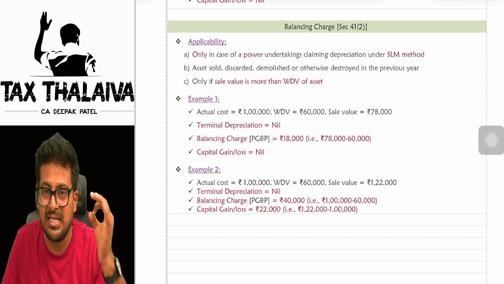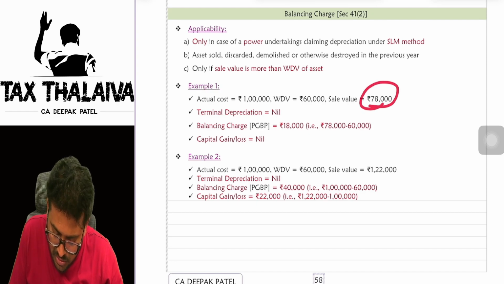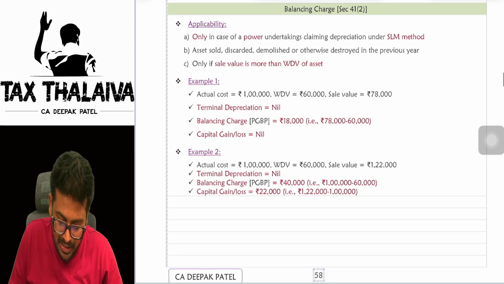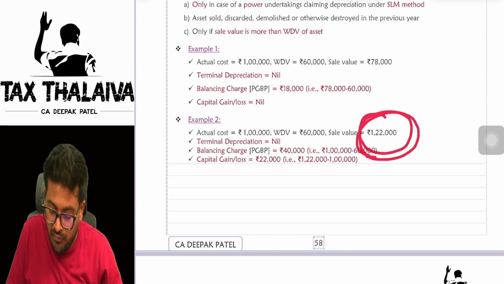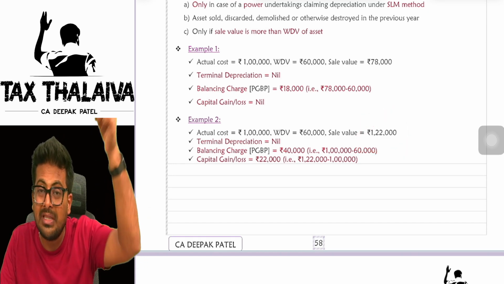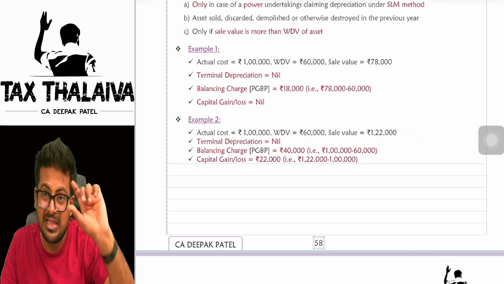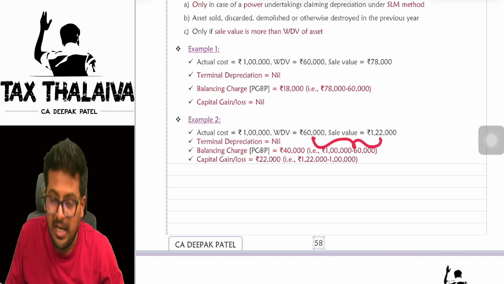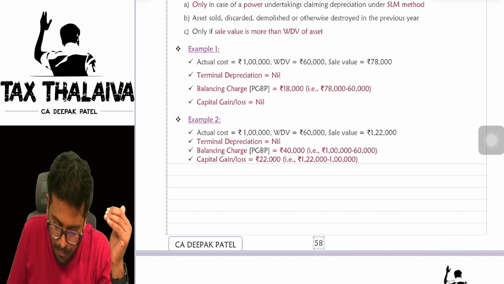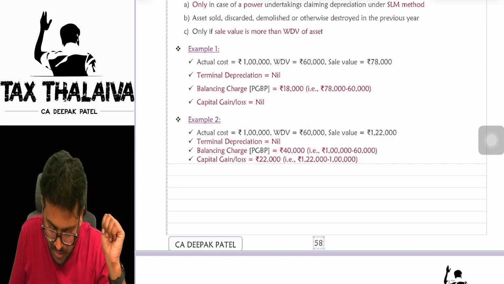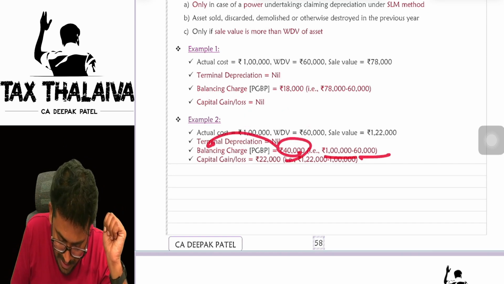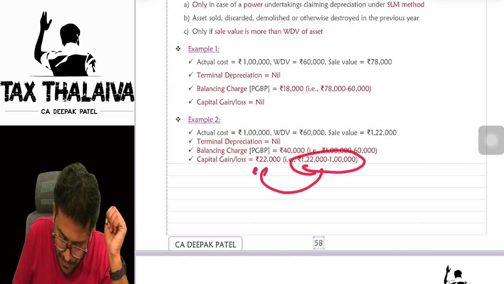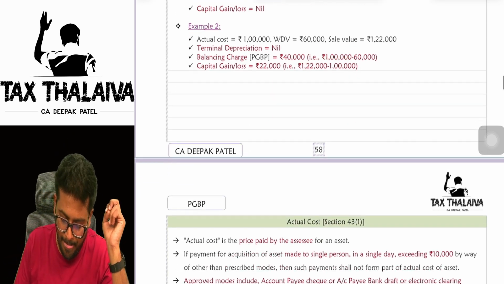Only you will get the balancing charge. What is this balancing charge? 78,000 minus 60,000, which is 18,000. Capital gain nil. Let's say for example in example 2, you sold the asset for 1,22,000, which means you sold the asset for more than the actual cost. In that case you will get both balancing charge and capital gain. To the extent of actual cost, that is 1 lakh, beyond your WDV value, the balance 40,000, so 1 lakh minus 60,000, is the balancing charge, whereas 1,22,000 minus 1 lakh will be treated as a short term capital gain.